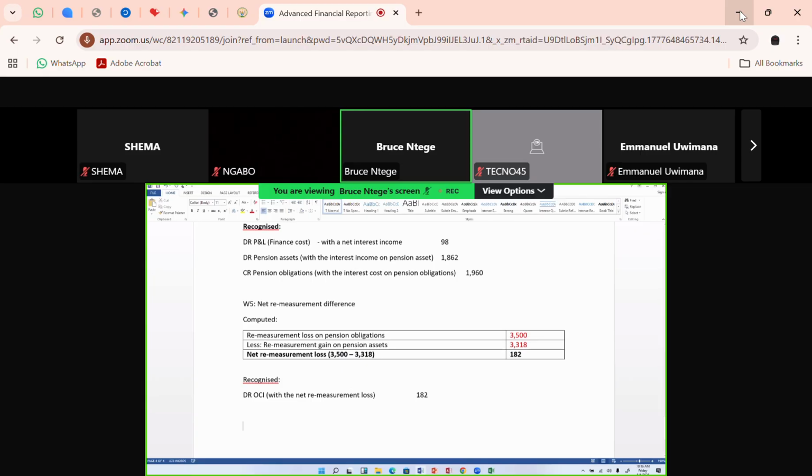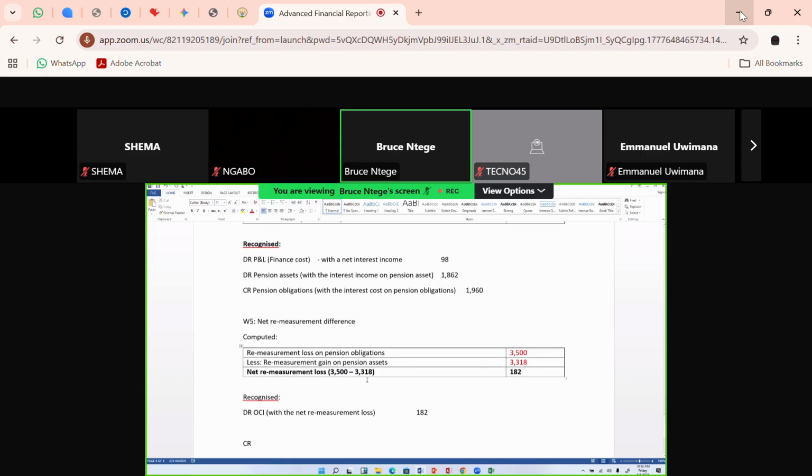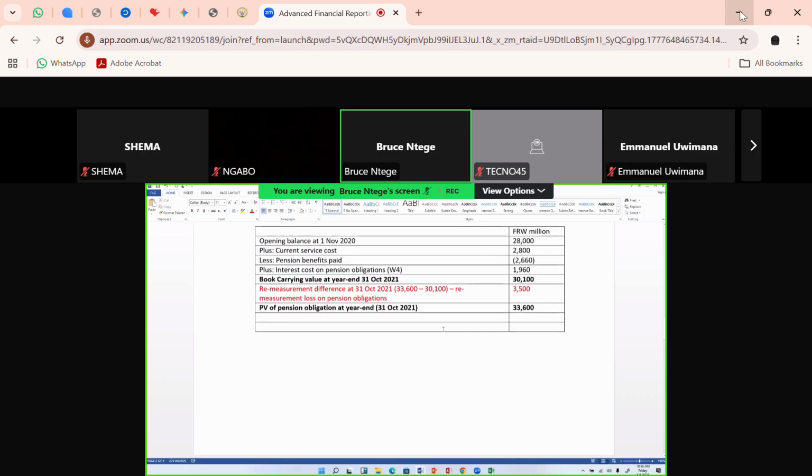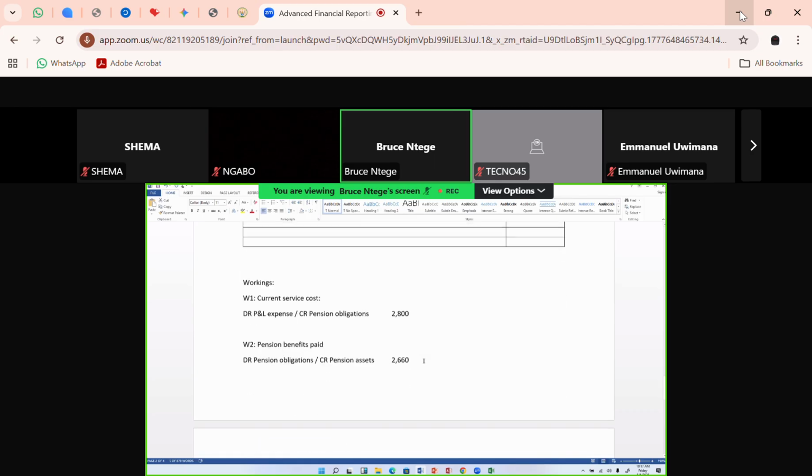As you do that, remember that you have entries, and I'm going to start with the first entry, which was on the table for the pension obligations. That figure came because there was a 3,500, which was the remeasurement loss on the pension obligation. You're picking it from the table.